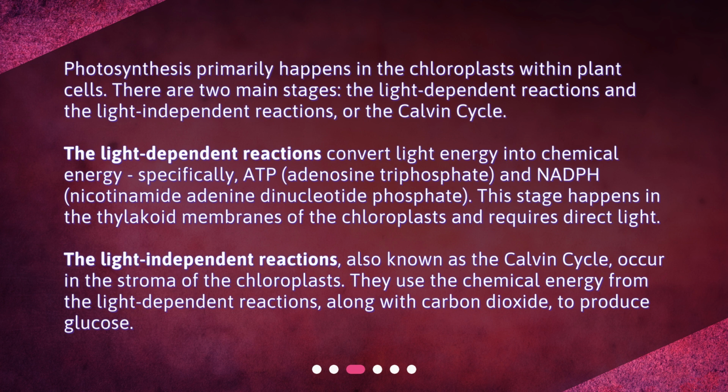The light-independent reactions, also known as the Calvin cycle, occur in the stroma of the chloroplasts. They use the chemical energy from the light-dependent reactions, along with carbon dioxide, to produce glucose.